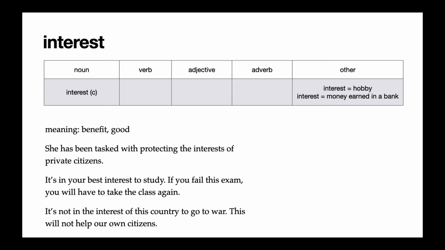In our second example, it says, it's in your best interest to study. If you fail this exam, you will have to take the class again. So, in your best interest means it will be good for you. Or in the last example, it's not in the interest of this country to go to war. This will not help our own citizens. That means it's not good for the country. It's not in the interest of the country.